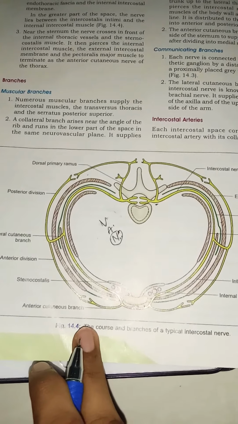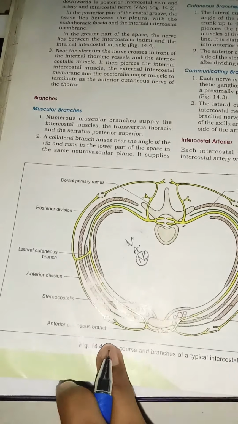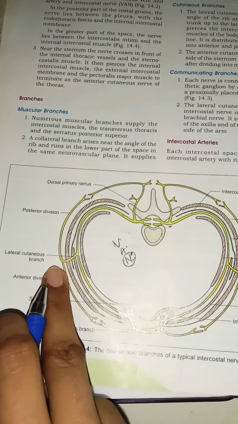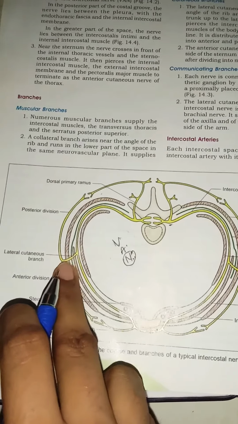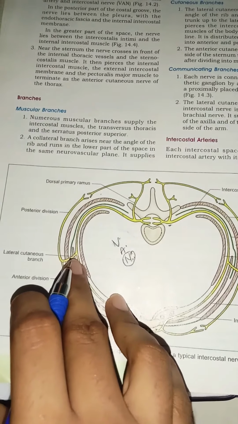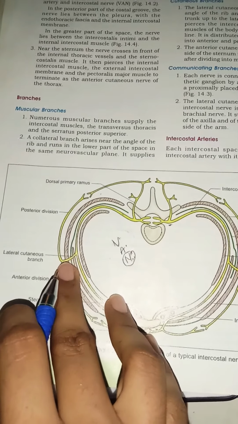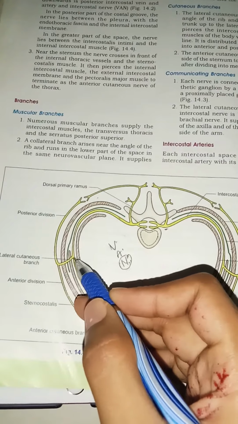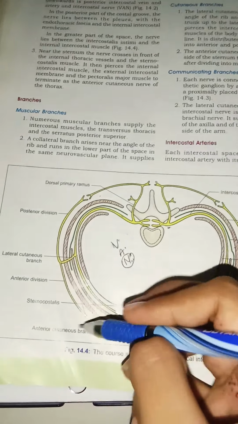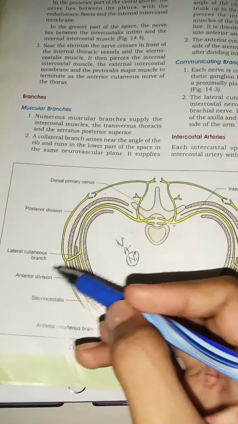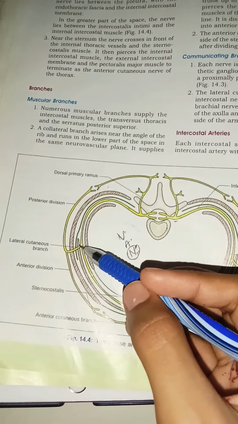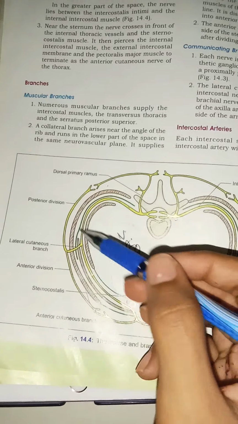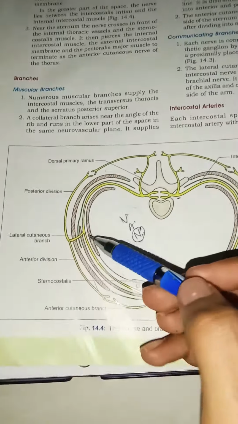So next there is the lateral cutaneous branch, which arises mainly at the angle. Its branch is near the angle and it pierces the intercostal muscle along the mid axillary line and divides into anterior and posterior branches. Actually you can see here this is the posterior branch and this is the anterior branch of the lateral cutaneous branch. So at the rib itself this nerve will divide into the posterior division and anterior division. This division is taking place at the angle of the rib.